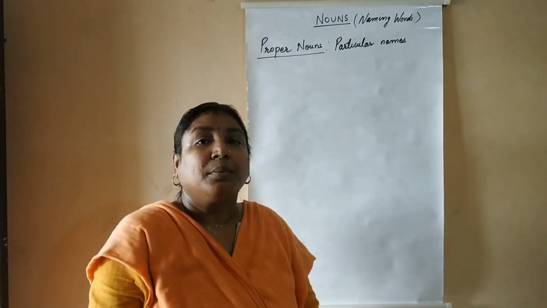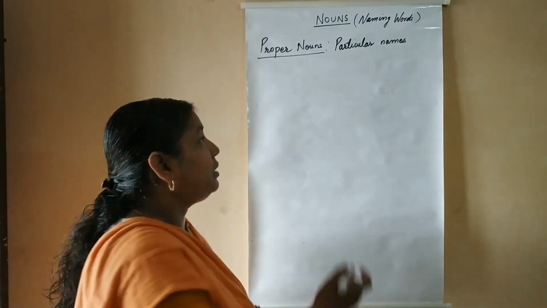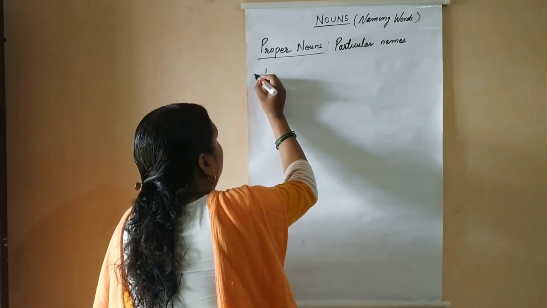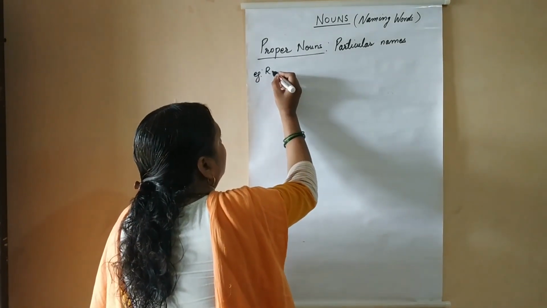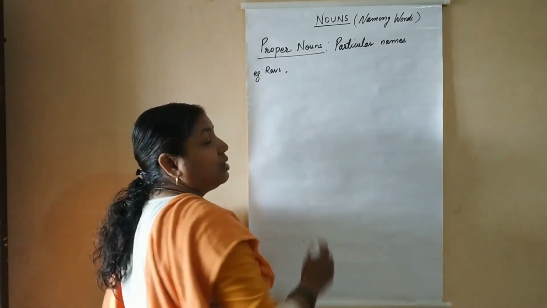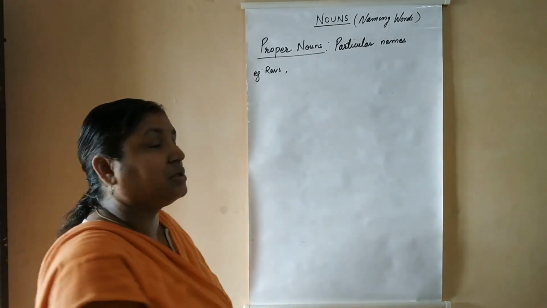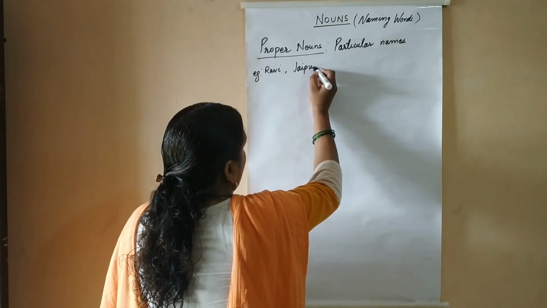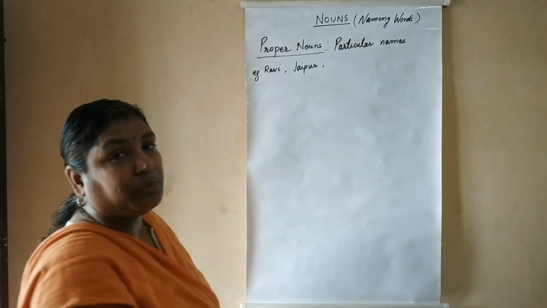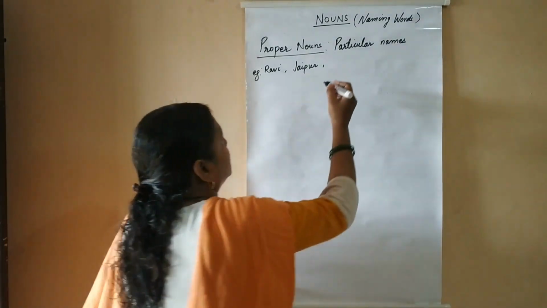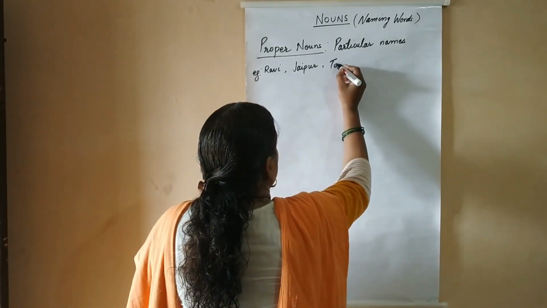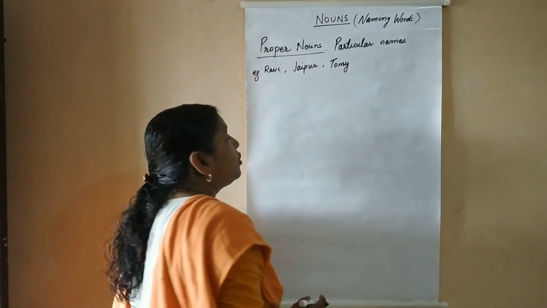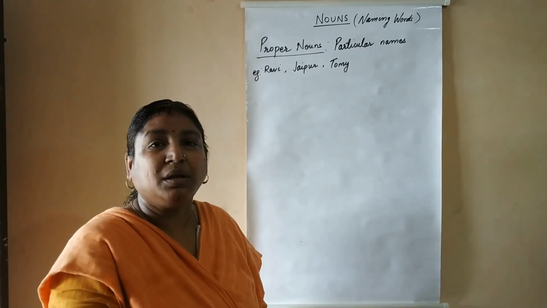Proper nouns are particular names like Ravi. Ravi is the name of a person. Jaipur. Jaipur is the name of a place. Tommy. Tommy is the name of an animal.